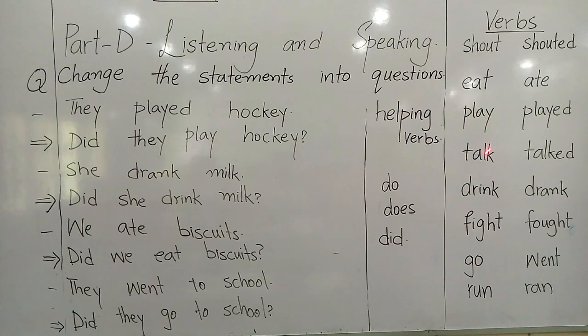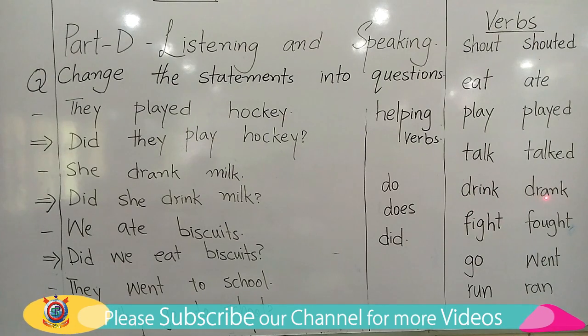Play, played. Talk, talked. Drink, drank. Fight, fought. Go, went. Run, ran. You have to learn them and write them in your neat copy.